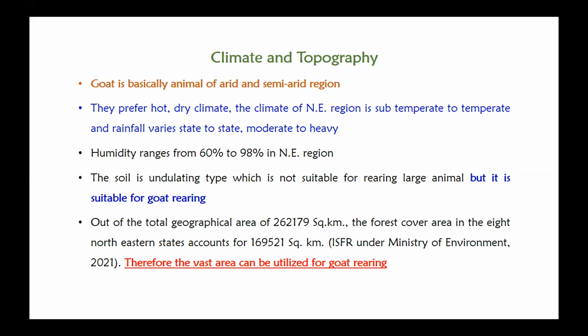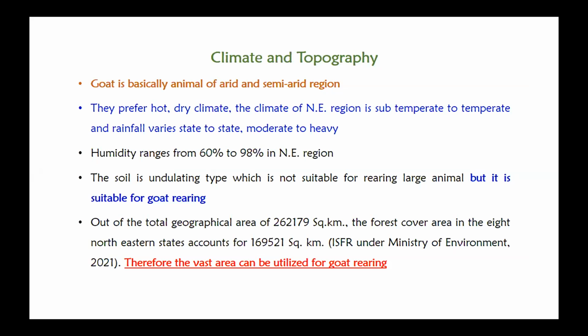The soil is of undulating type, which is preferable for small animals like goats, but not very stable for rearing large animals. Out of the total geographical area of 2,62,176 square kilometers in the northeast region, the forest covered area is 1,69,521 square kilometers.